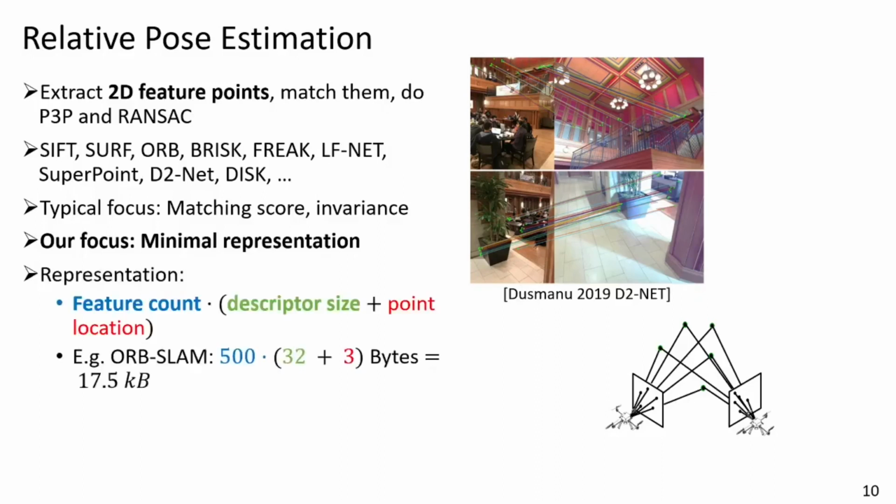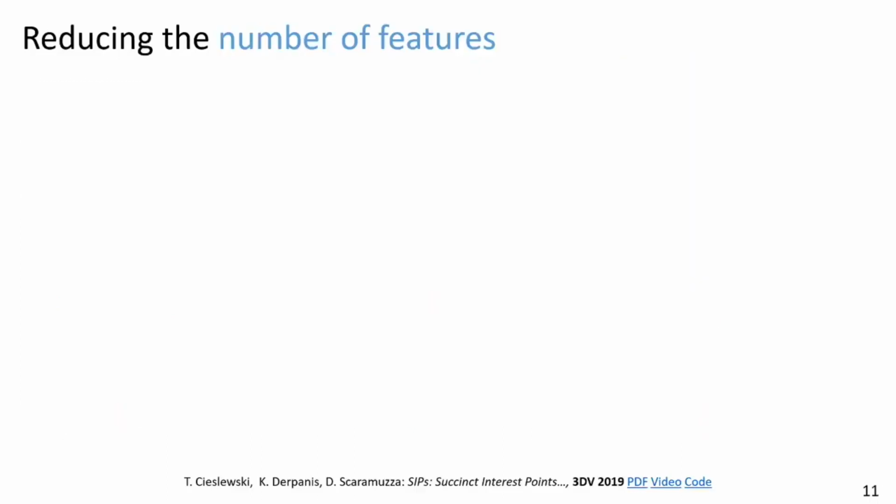So if we take a closer look at the data exchange, the data that is sent around is the feature count times the feature descriptor size, more on that soon, plus the point location. For instance, when using ORB-SLAM, we can extract 500 feature points. They each have a descriptor of 32 bytes, and then we can use 3 bytes to represent the point location in a reasonable resolution. So if we want to reduce the amount of data that's exchanged, we can either reduce the feature count and or the descriptor size. Let's start with the feature count.